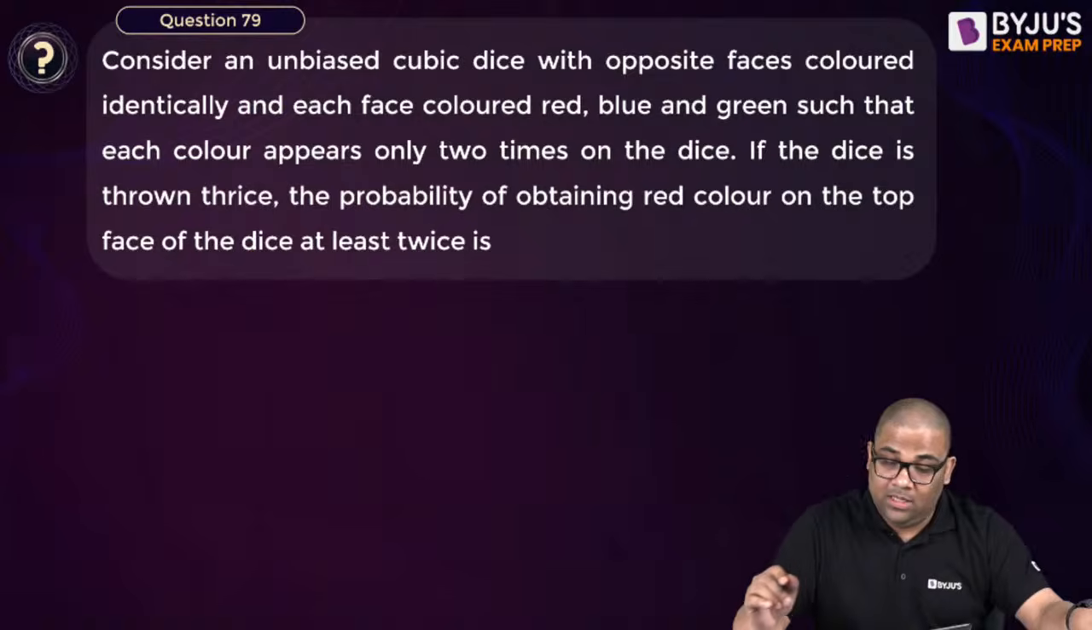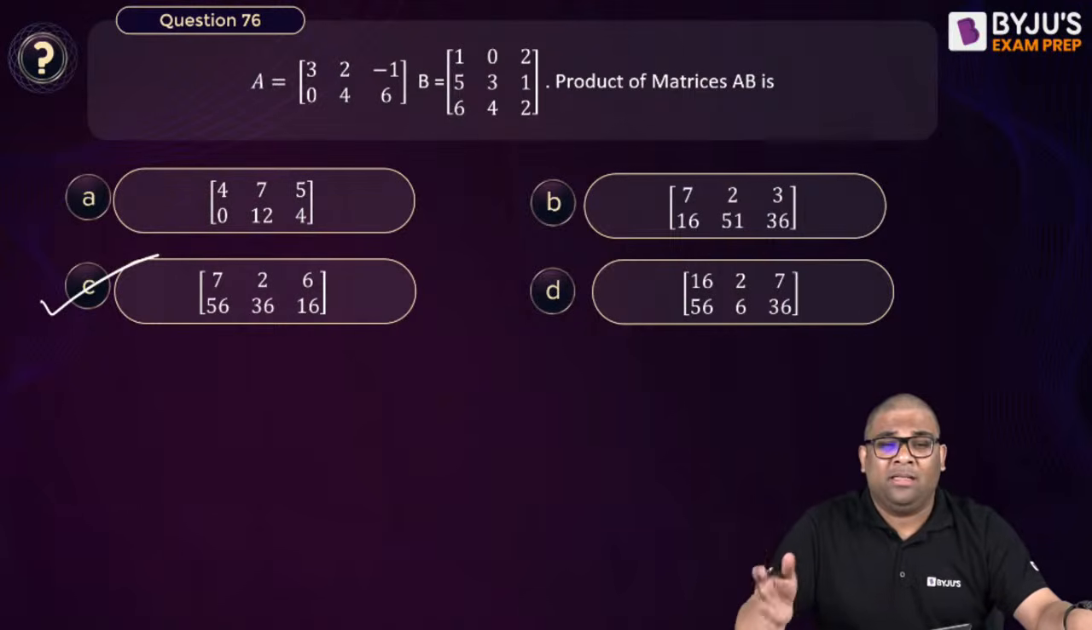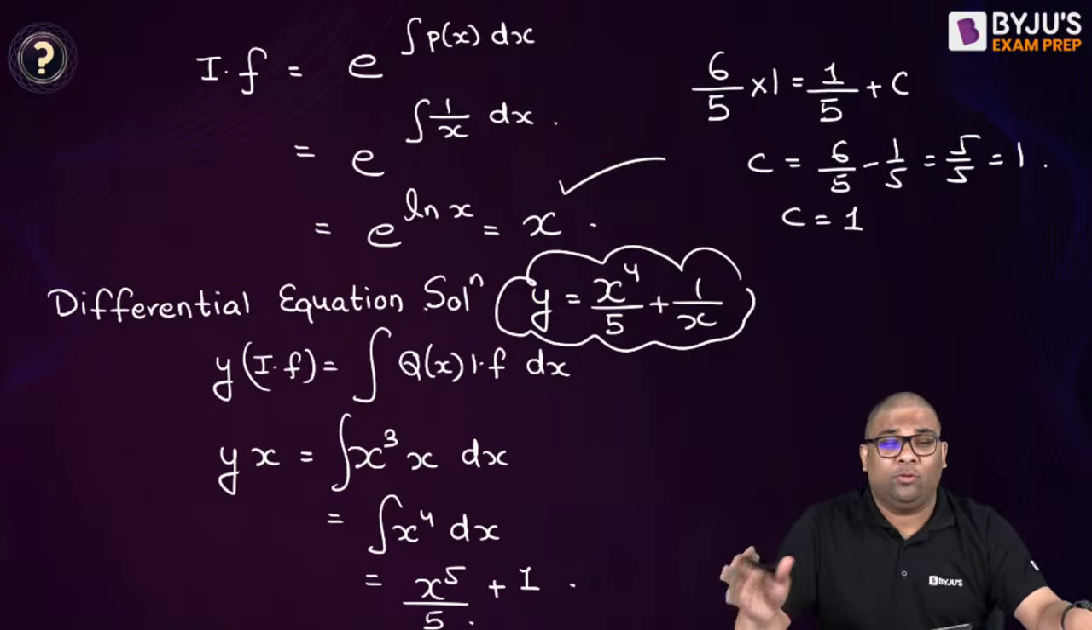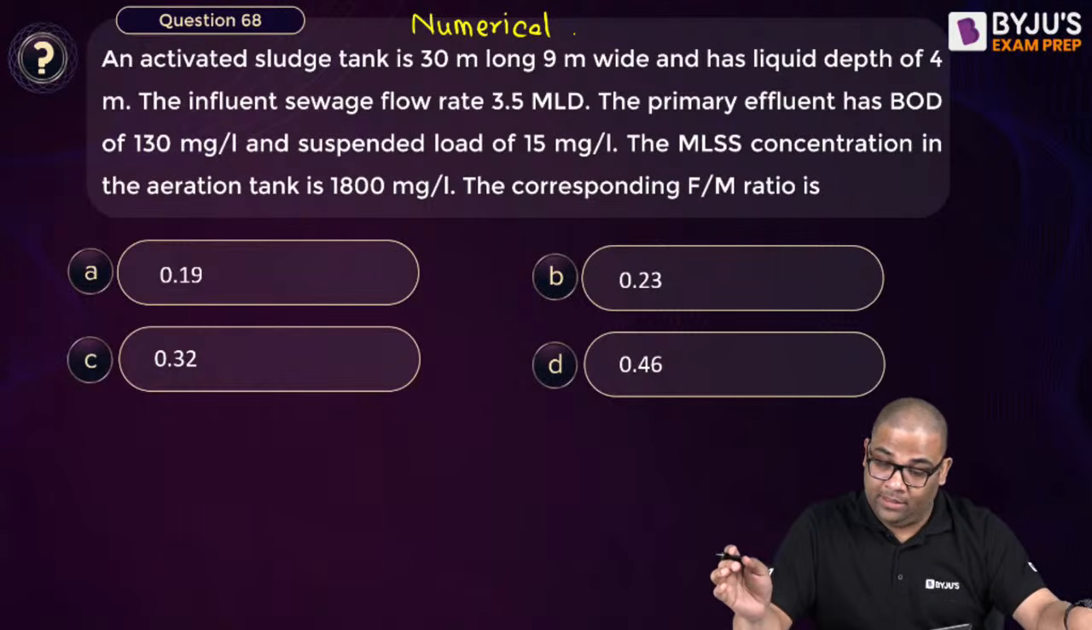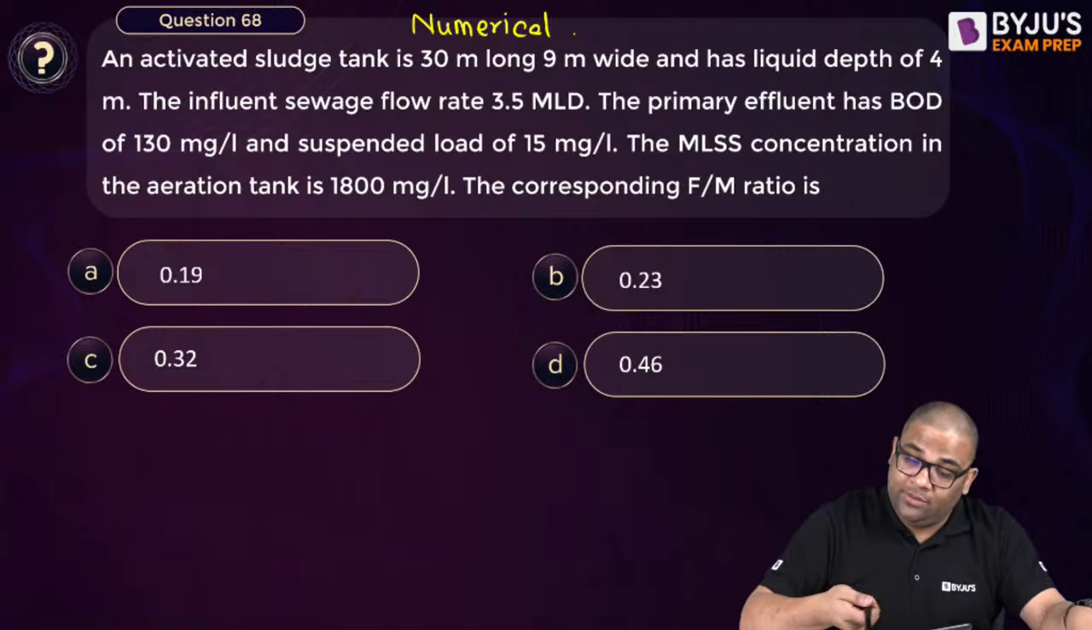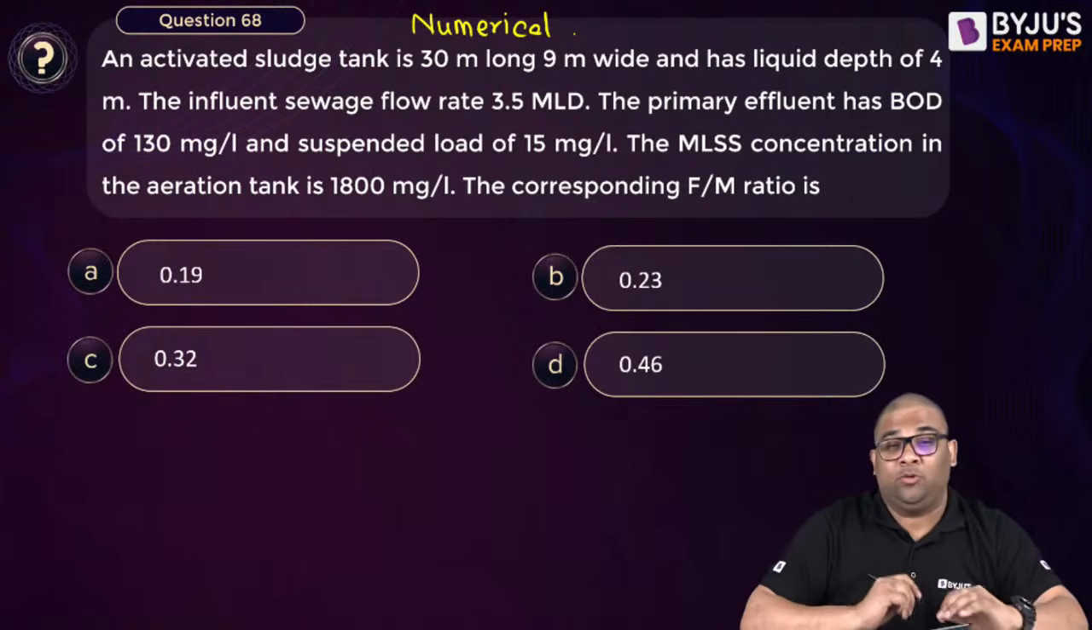Now let us go to some civil also. So 3 questions of mathematics we did. Let us go to some civil also, just to change the mood. Okay, here you see it is an activated sludge process question.